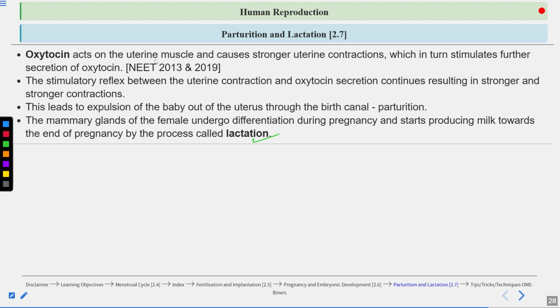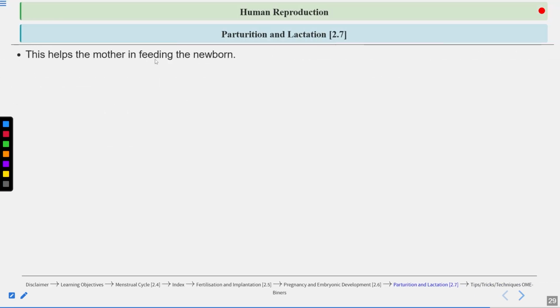Okay, lactation is production of milk by the mammary gland. So mammary glands start differentiating during the pregnancy and they start producing milk after the childbirth. So this helps the mother in feeding the newborn as well.